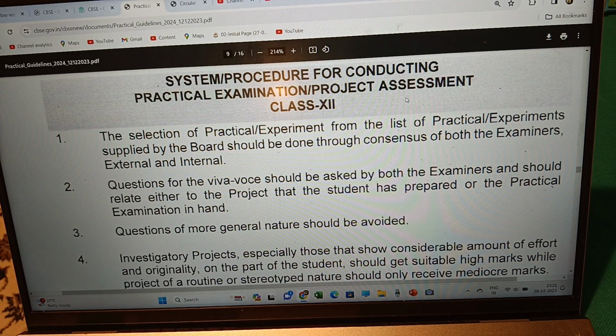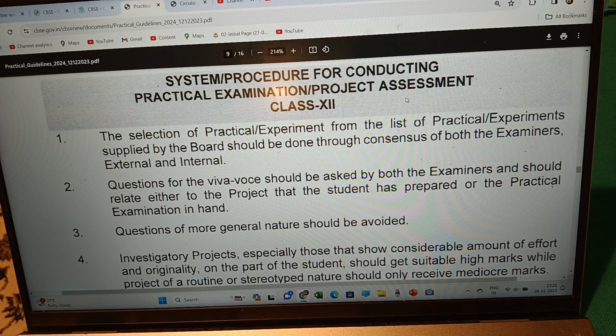properly filled. Then system procedures for conducting practical examination, project assessment for class 12. The selection of practical or experiment from the list of practical experiments prescribed by the board should be done through consensus of both the examiners, external and internal. Yes, it should be according to the list given by the board.